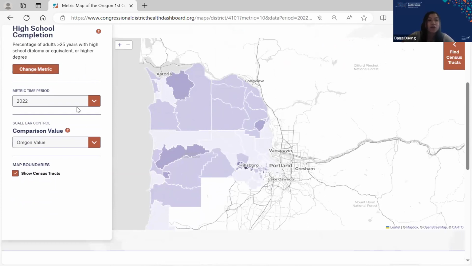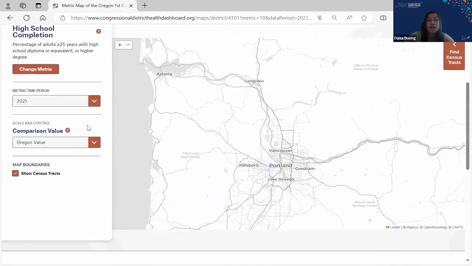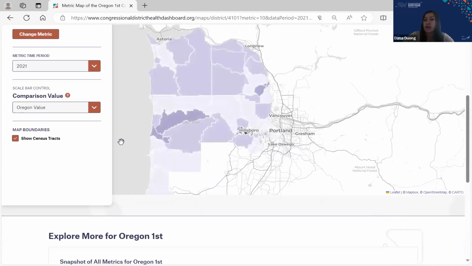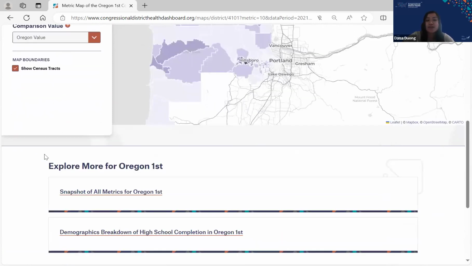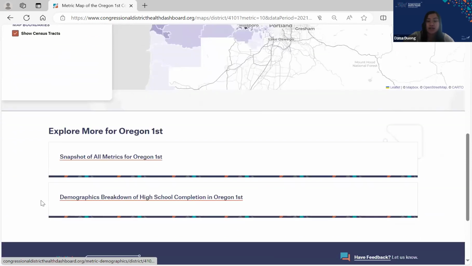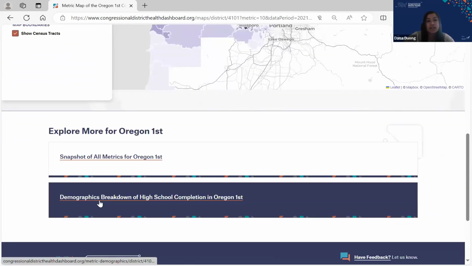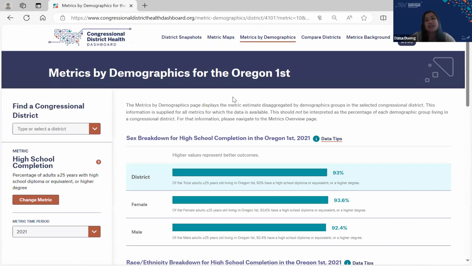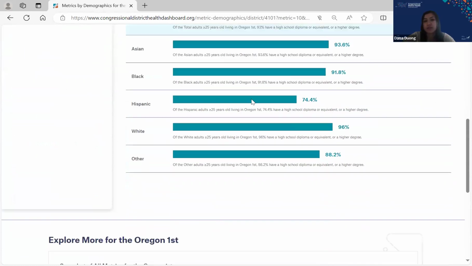I've got that left bar that can help me also change time periods. So if I wanted to look back a year or a couple years, I can go ahead and toggle that on. And that is great information. And I know a little bit more about that distribution and how it looks. But I kind of wanted to dive a little bit further. I wanted to know what the demographic breakdowns are. I can scroll down here and click on that demographics breakdown, and it brings me to the next section of the site. So this page kind of is that feature where you can see the breakdowns by racial and ethnic groups, age, and also sex for some metrics.